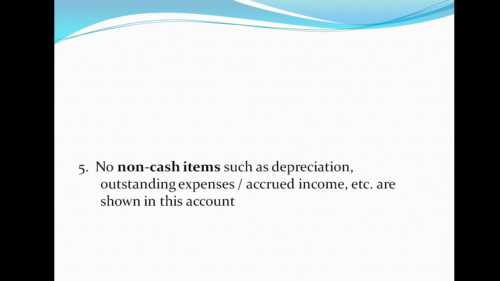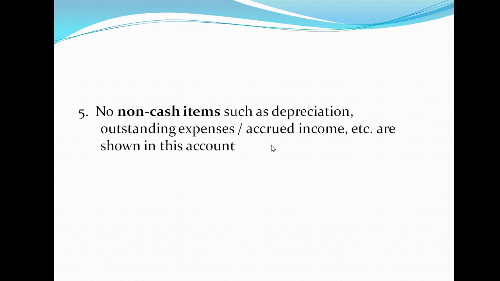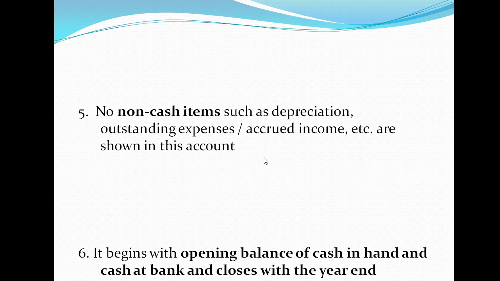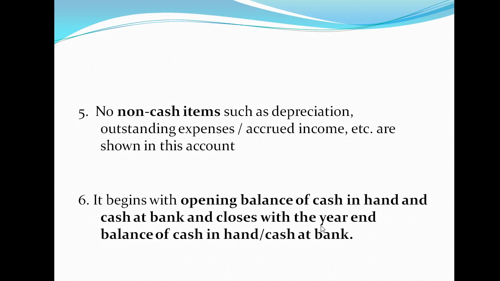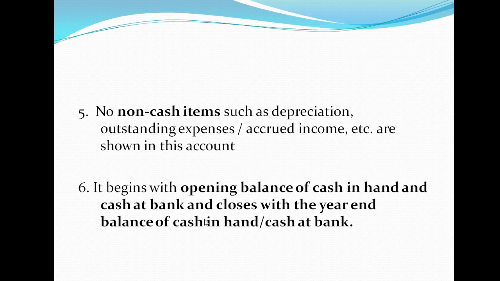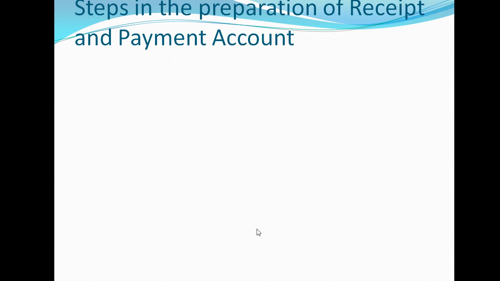Non-cash items such as depreciation, outstanding expenses, or accrued incomes are not shown in this account. It begins with opening balance of cash in hand and cash at bank and closes with the year-end balance of cash in hand and cash at bank, which will be recorded in the balance sheet on the asset side at the end of the accounting period.